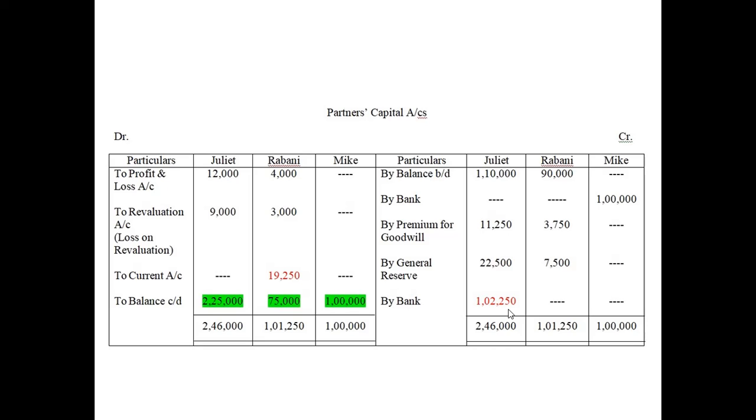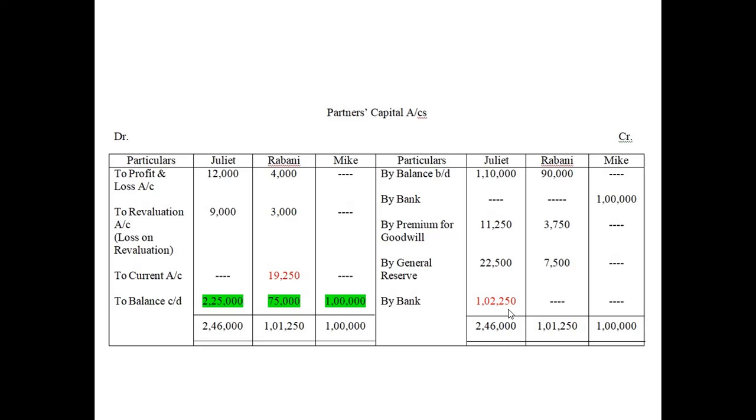So Juliet has a deficit of 1,02,250 rupees, so Juliet is supposed to bring in an extra amount of capital. So we write by bank 1,02,250. Now the total of Juliet is over.